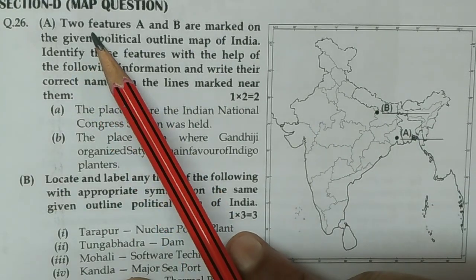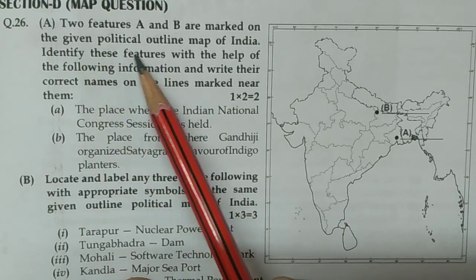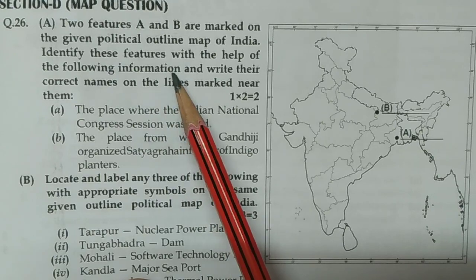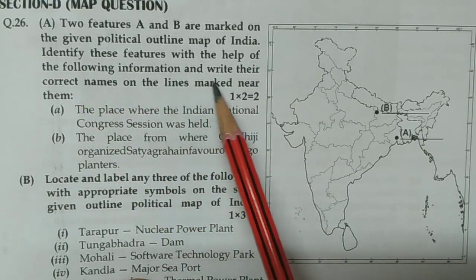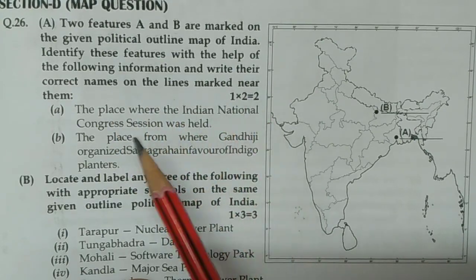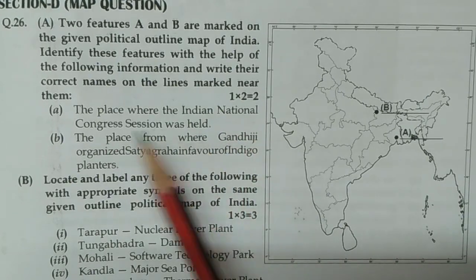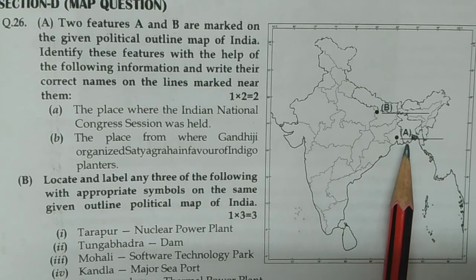So 26a, two features A and B are marked on the given political outline map of India. Identify these features with the help of the following information and write their correct names on the lines marked near them. So 2 marks are given here. The place where the Indian National Congress session was held. So first it was given here.